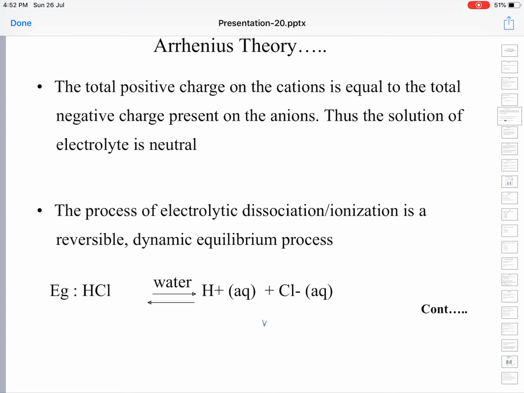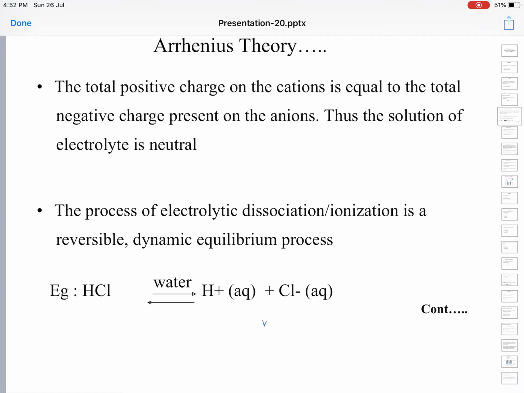Aluminum chloride, dissolution of aluminum chloride. Imagine aluminum chloride dissociates to give rise to 10 Al3 plus ions and 30 Cl minus ions. AlCl3 dissociates into Al3 plus ion plus 3 Cl minus ions.